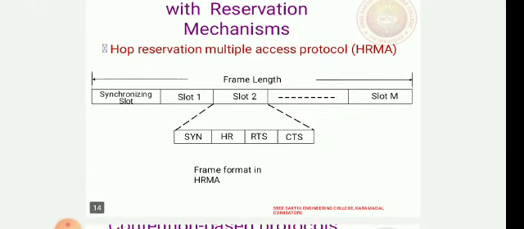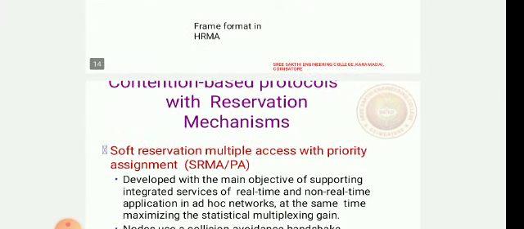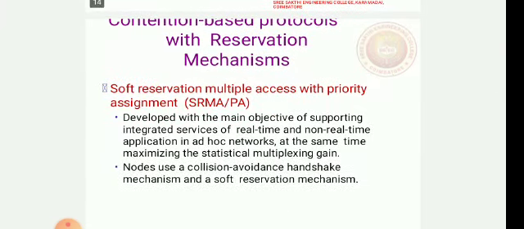You can see the frame format for this. So you can transmit the signal with the data packets and also the synchronizing slot. So you can transmit the signals. Next is soft reservation multiple access with priority assignments.